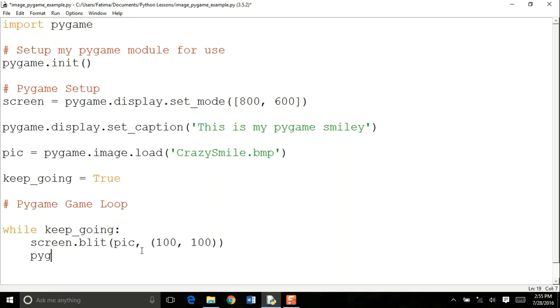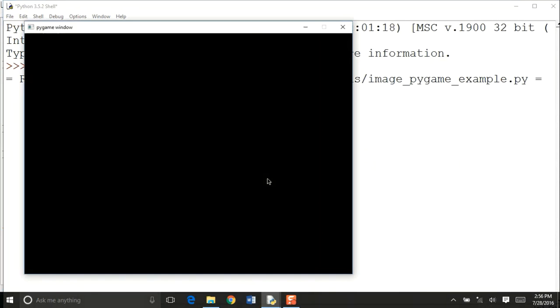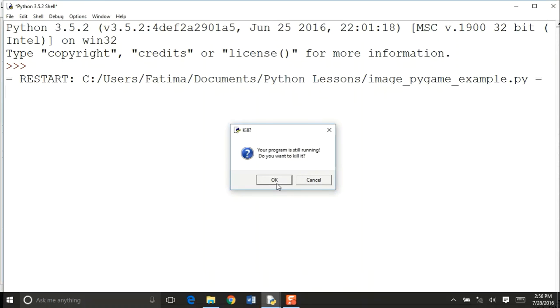So I'm going to type pygame.display.update, open and close parenthesis. So now if I run all of this code, let's see what happens. So you can see my picture. What's happening in the back end is I'm running this while loop, and in this while loop, my picture is constantly updating and posting at the same location. So let's close this. Okay.